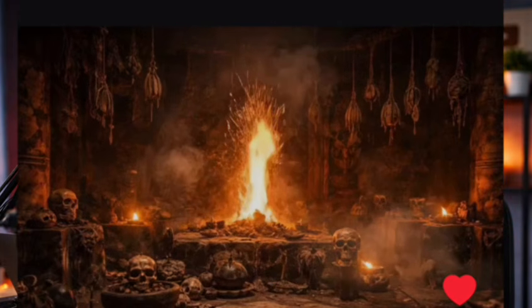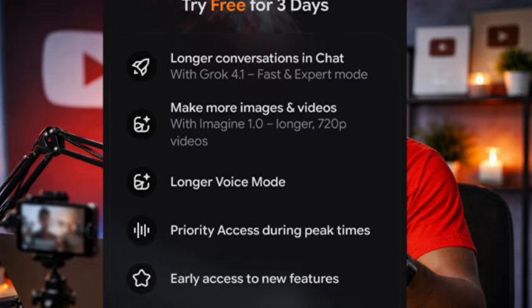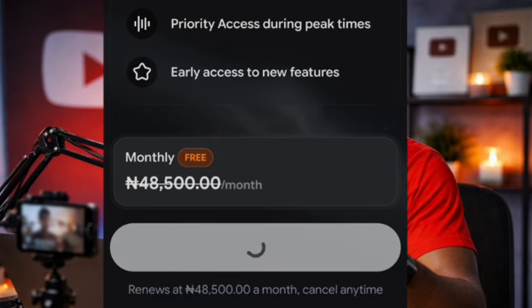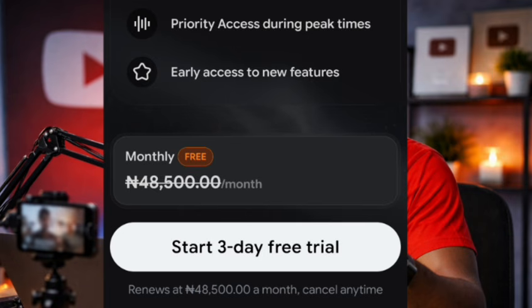Okay, let me just try another account, then I'll show you what I'm trying to say. Like this, what you do, click on this, start 3 days free trial. If you click on it, it will tell you to make a subscription, or it will take you to where you will enter your card. Just click on payment details, enter your card, use any card, because maybe I use a Verve card now. Just use any card you have, enter the card details, then enter your expiry date and all. But make sure you don't have much money inside that card, number 1.